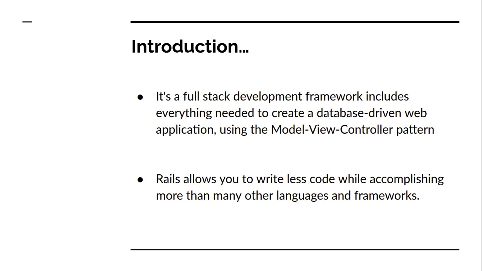It is a full stack web development framework that includes everything needed to create a database driven web application using the model view controller pattern. Okay, so what I mean by full stack development framework here is that you have all three layers: model, view, controller. It means backend and front end.